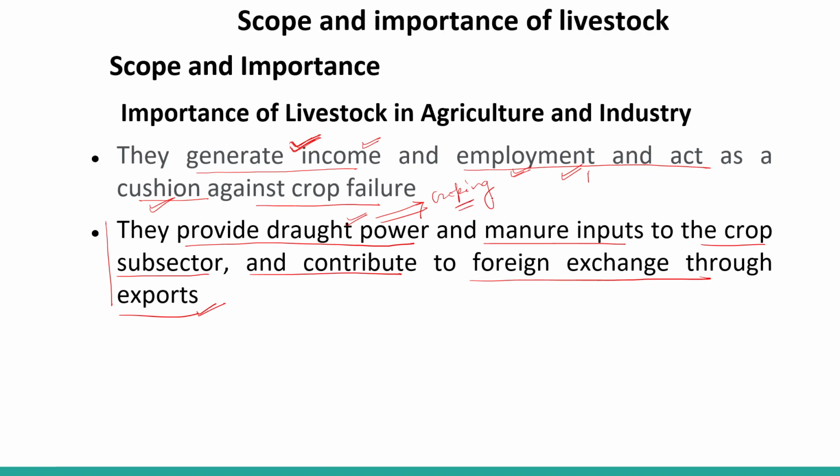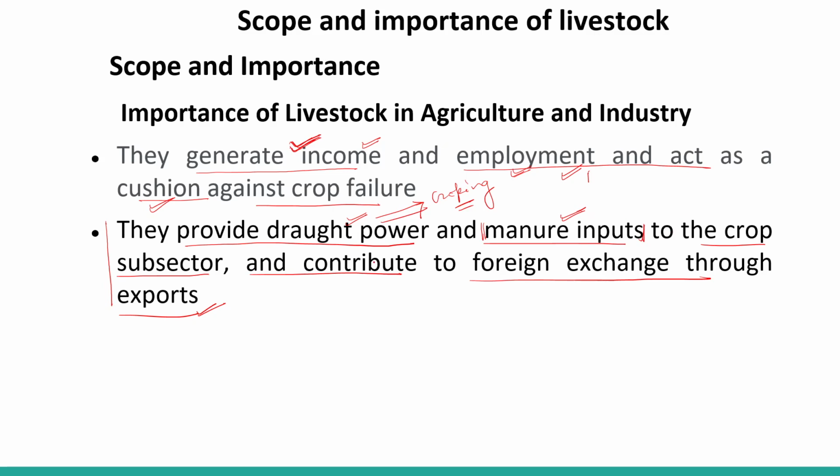Nowadays also there are some farmers who are using their ox, right, livestock, for cropping or agriculture. Now the waste from these livestock also provides manure input to our cropland. Lots of manure can be prepared from cow dung and buffalo dung, and that manure can be provided to the agriculture field, right? So that is very, very important.